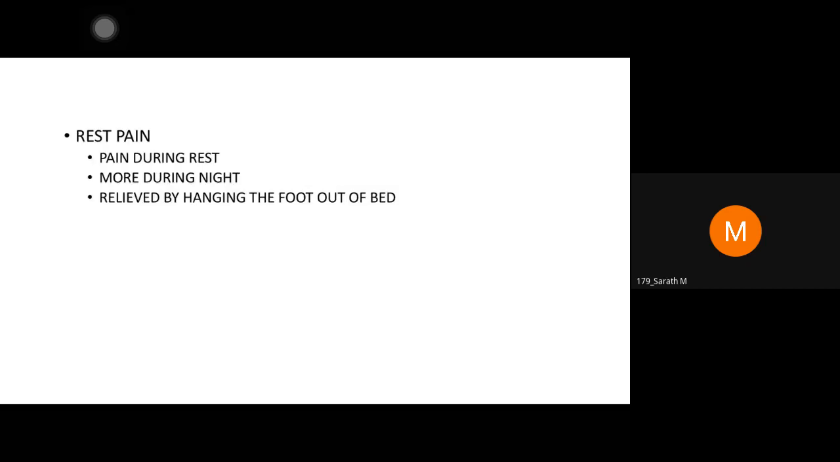Then the patient is at rest. Patient is lying on the bed and still there is pain. So this is the next level. Next level means there is ischemia. So you may see the patient has got ischemic changes in the limb, blackening of the toe.